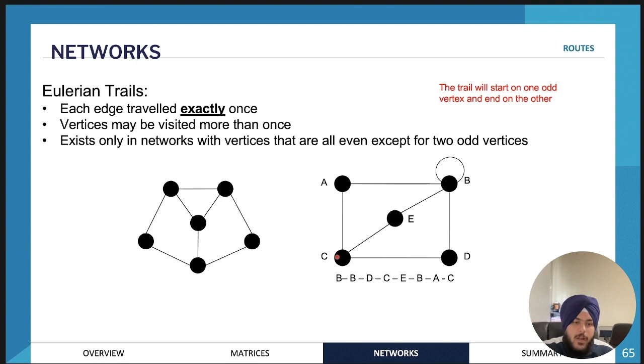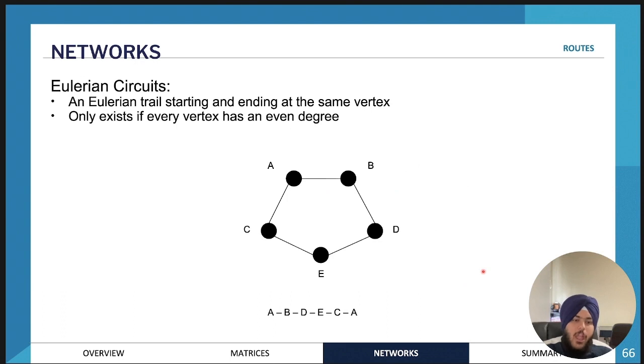So here's an example: B, then loop B, then D, then C, then E, then B, then A, and then again C. You start with one odd vertex and end at the other, but you must pass through every edge exactly once.